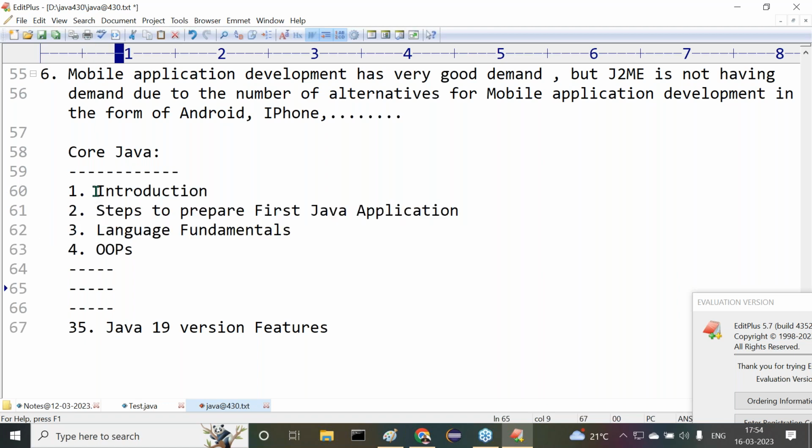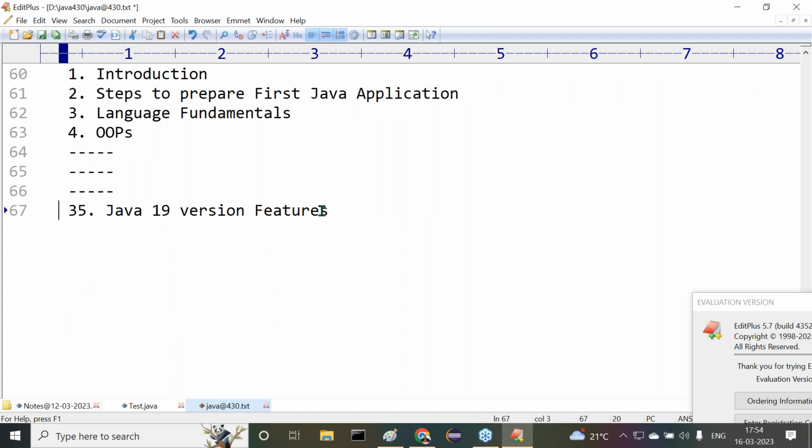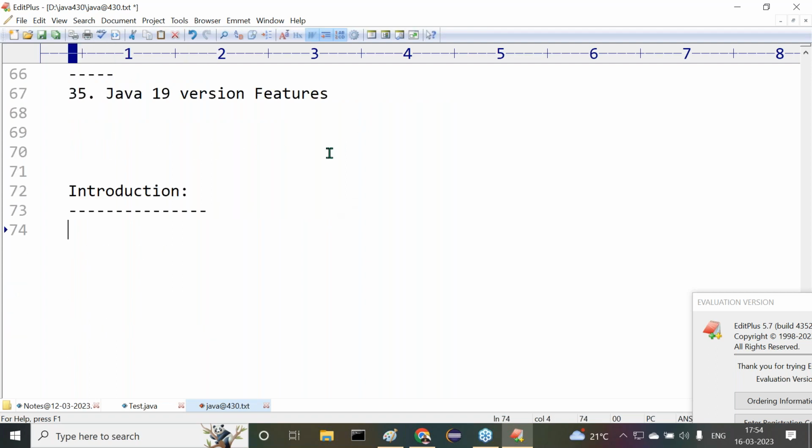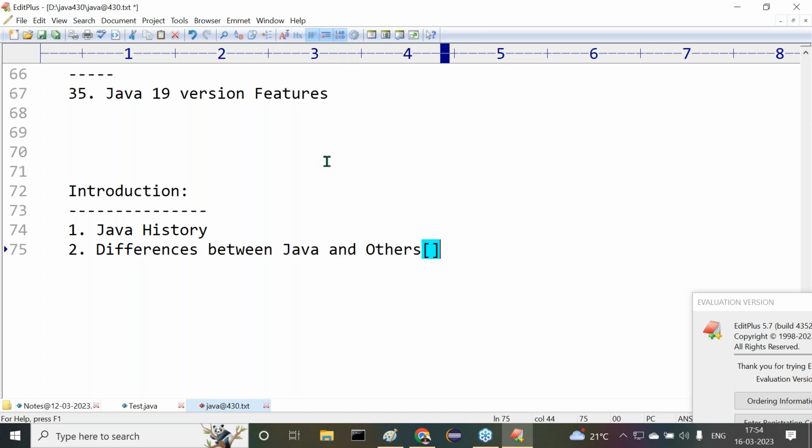If you observe this introduction part, nearly 5 topics are available in the introduction. First one is Java history. Second one is differences between Java and others. Others are C and C++. Totally theory only. Why is Java coming? What is not available in C and C++? This kind of theoretical discussion only.